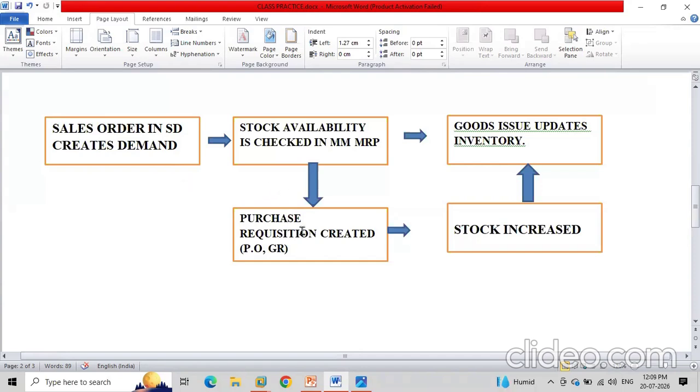Then your requisition will come. Once the sales order is generated, it will book the quantity. Then your stock availability in the MRP, it will check if the stock is available. If the stock is available, then the stock is booked, then the stock will be reduced. Then the purchase requisition will be thrown. Then from the purchase requisition, you will be creating the PO.